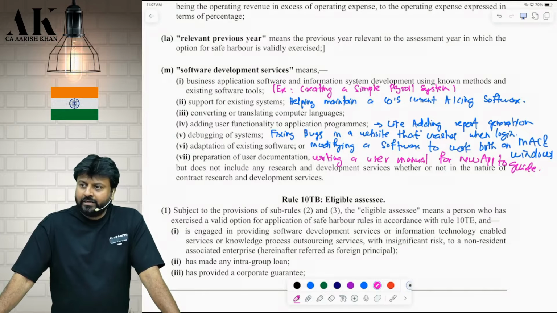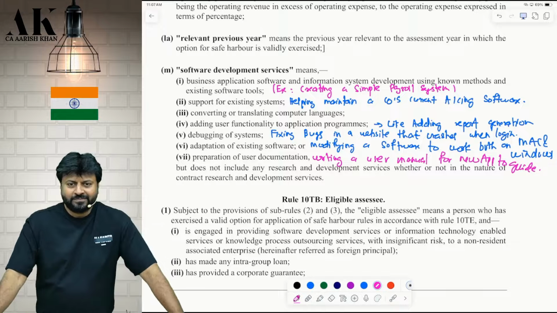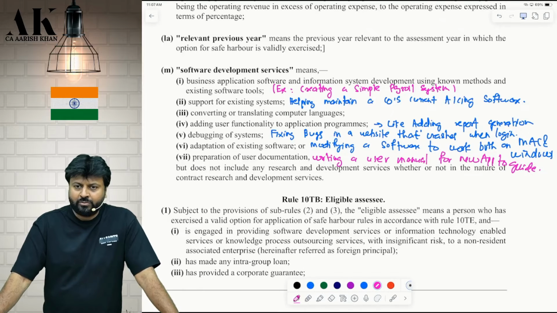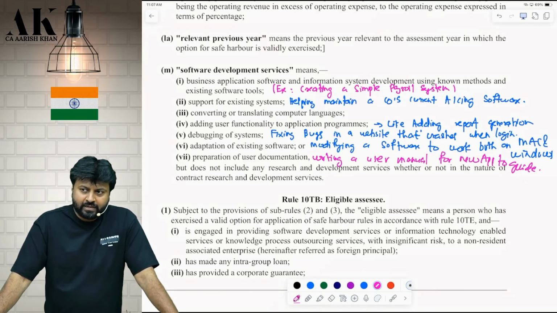Yes, we are doing the definitions just for better understanding. Nobody is going to ask you definitions in examination. Generally, they directly ask, put the line, the SSC is engaged in providing what? Software development service. Okay. Still, we will do analysis of each and every definition to the extent you all can handle it. So, I've done some exercise. I've written some simplified meanings of each and every term over here. Software development service means business application software.